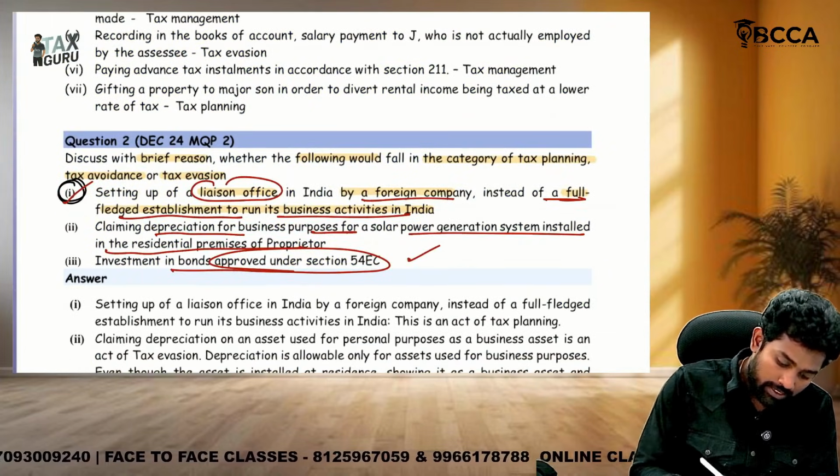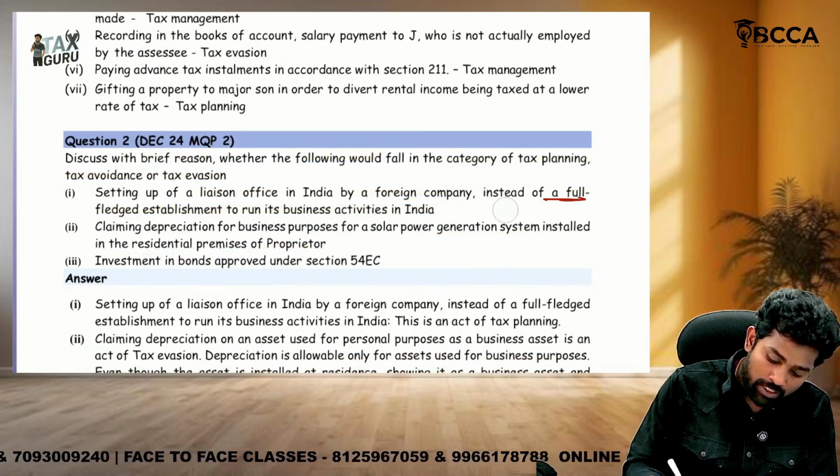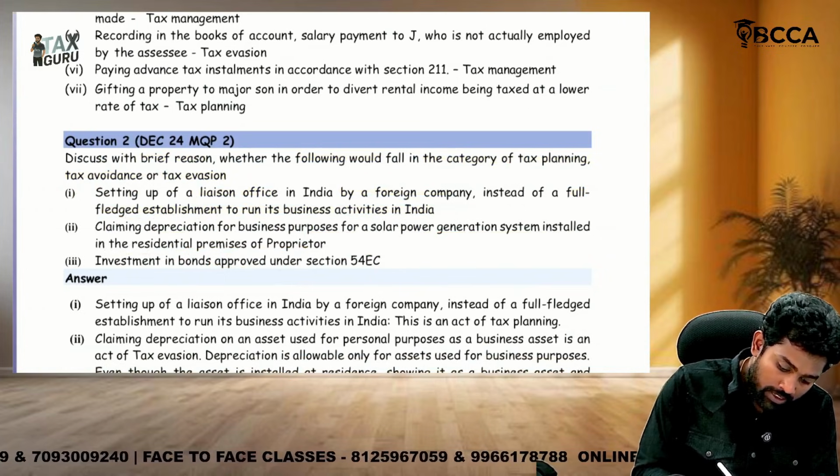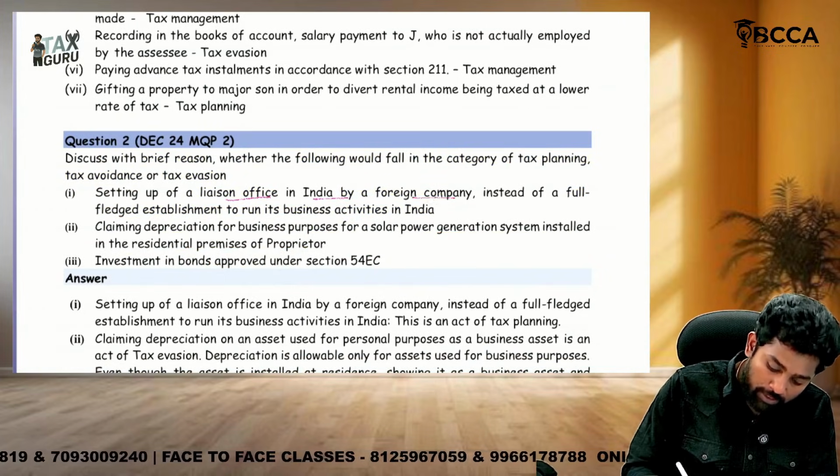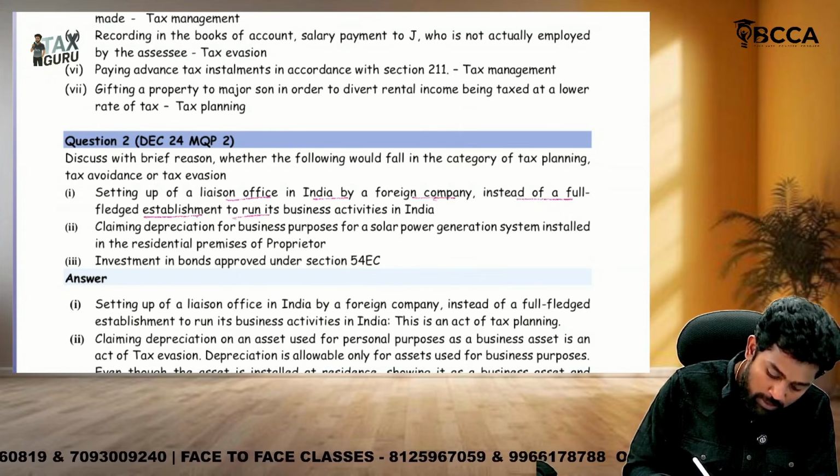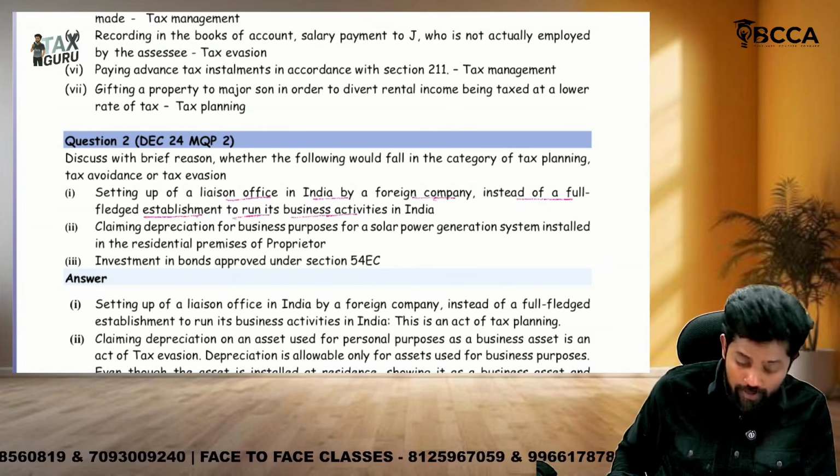Then discuss with brief reason whether the following will fall under the category of tax planning or avoidance. Setting up of a licensing office in India by a foreign company instead of a full-fledged establishment to run its business activities. Why? Planning only, sir.